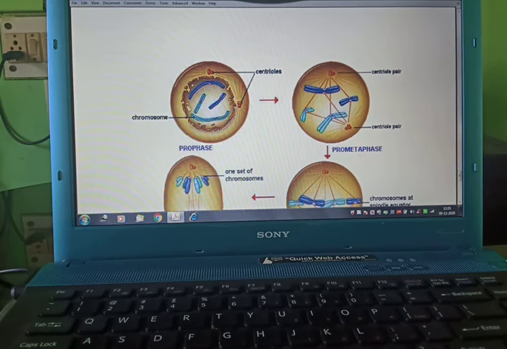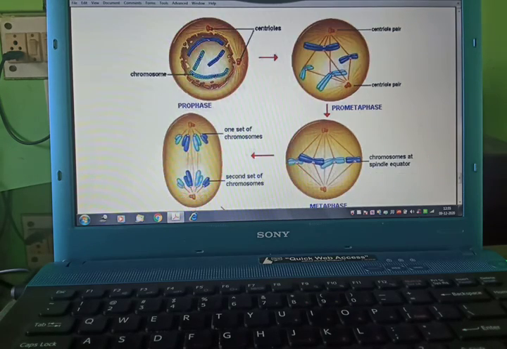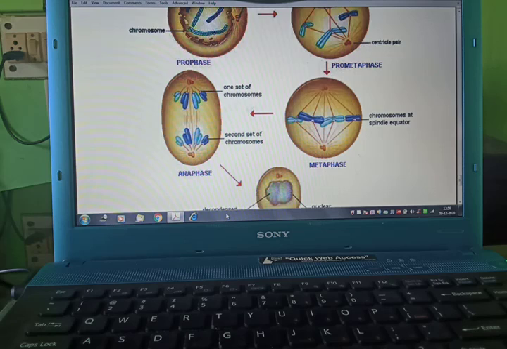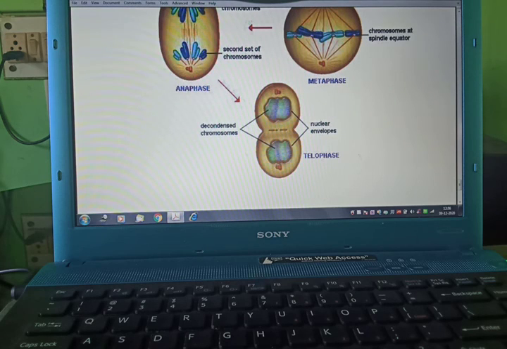One more time we will study. These are chromosomes. They are arranging themselves on the metaphase plate. They become oblique, but the division is horizontal. Each chromosome will divide into two parts and each part will convert into one cell. In later stages it will divide into two cells. So this is telophase.